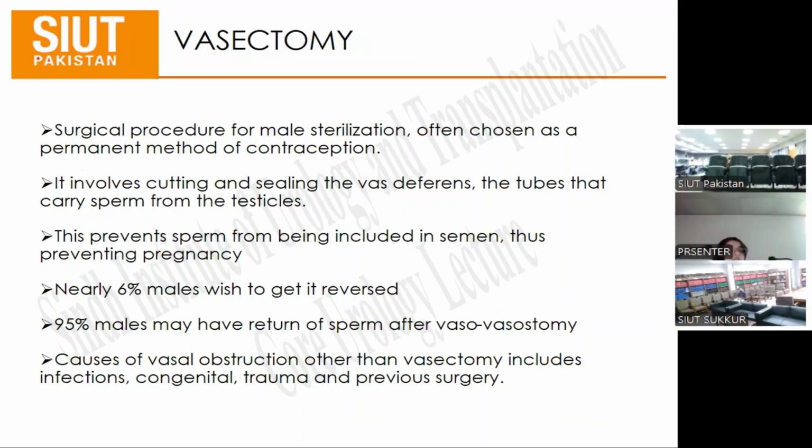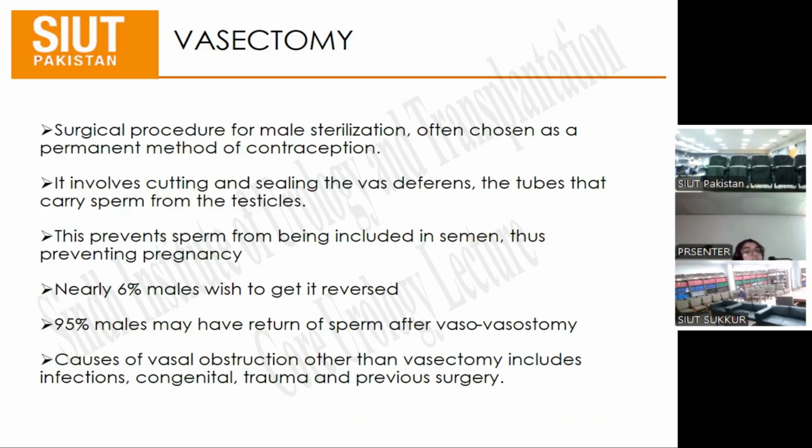Okay, coming over to vasectomy. What is vasectomy? It is a surgical procedure for male sterilization, often chosen as a permanent method of contraception. Usually it is done more in the USA, not here at least. It involves cutting and sealing the vas deferens, the tubes that carry sperms from the testicles. This prevents sperm from being included in semen, thus preventing pregnancy. Nearly 6% of males wish to get it reversed.